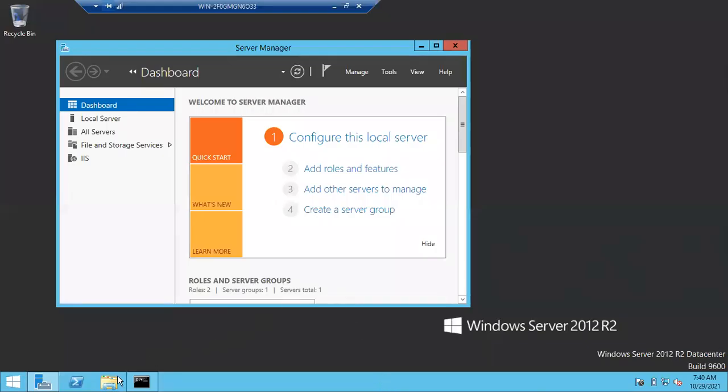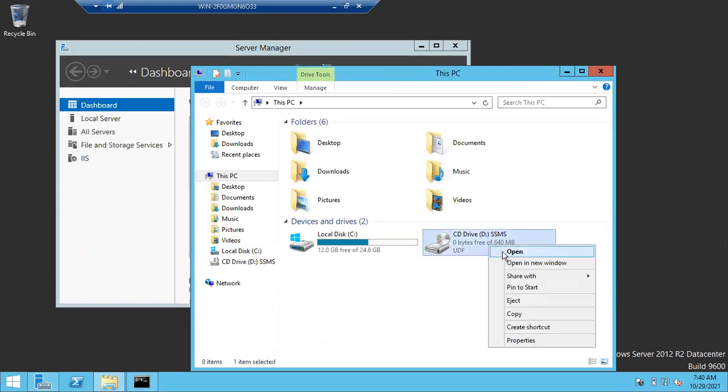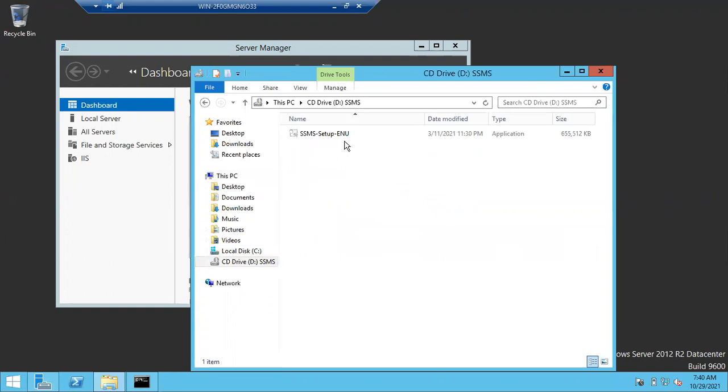Earlier in the D drive we had the SQL Server software. As we changed it from the SQL setup file to SSMS, it was still showing the old file, but now it has refreshed and changed to SSMS setup. Now you can open this SSMS setup file. This is the Management Studio file, almost 600 to 700 MB.